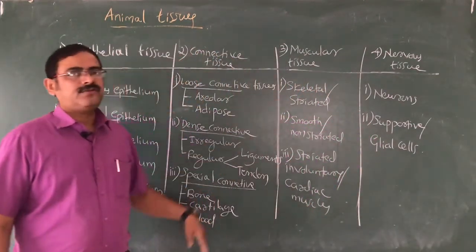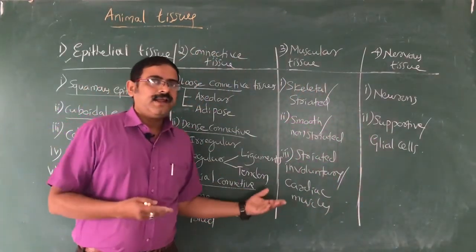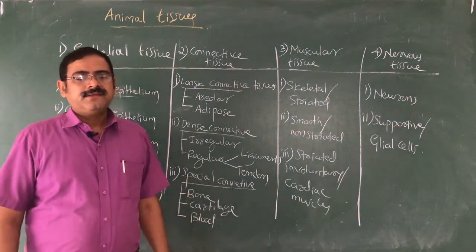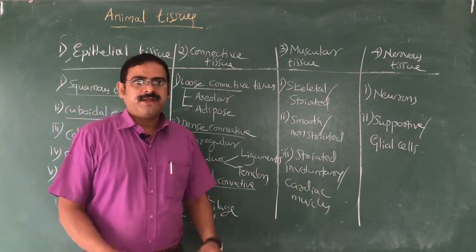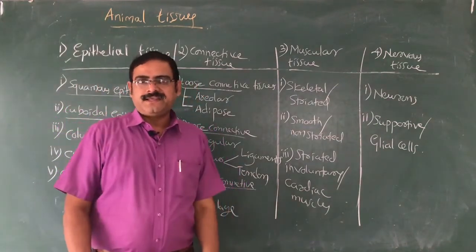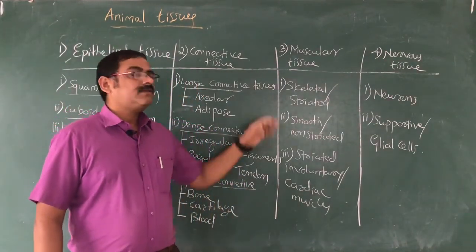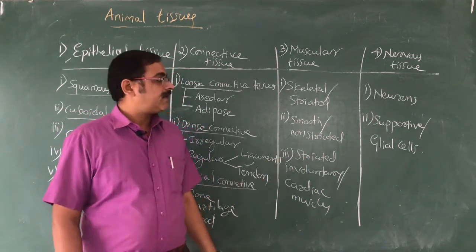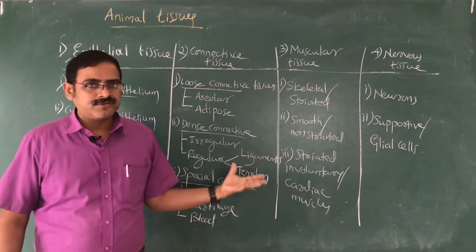When we talk about muscular tissue, yes, muscles are the identity of the human, we can say. Some people go to the gym and do lots of exercise, and then the muscles become their identity, right? So muscles are basically of three types. Skeletal muscles, those muscles which are attached to the bones.